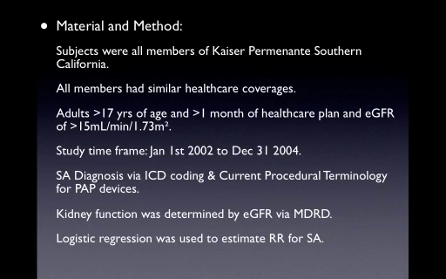What they did was they recruited all their own patients. All members had similar healthcare coverage, so it was not like one patient had better coverage than the other. They were all getting similar treatment options and modalities. They included adults more than 70 years of age, who had the healthcare plan for more than 1 month, and their EGFR was more than 15 mL, meaning they were not end-stage renal disease patients.